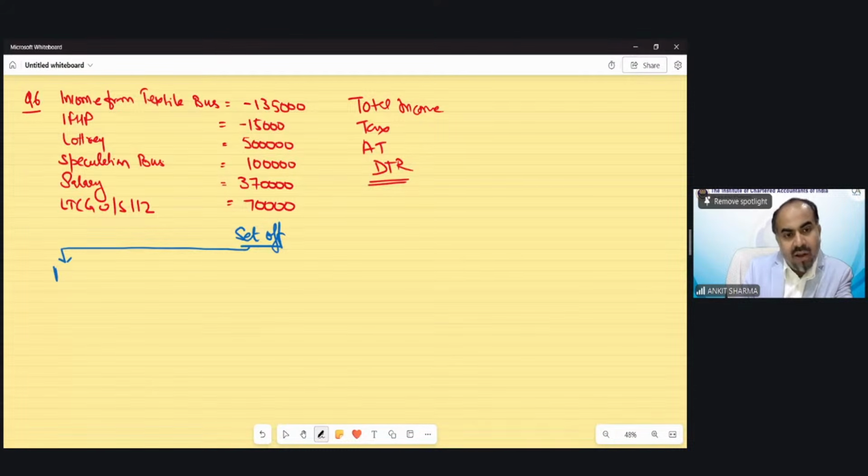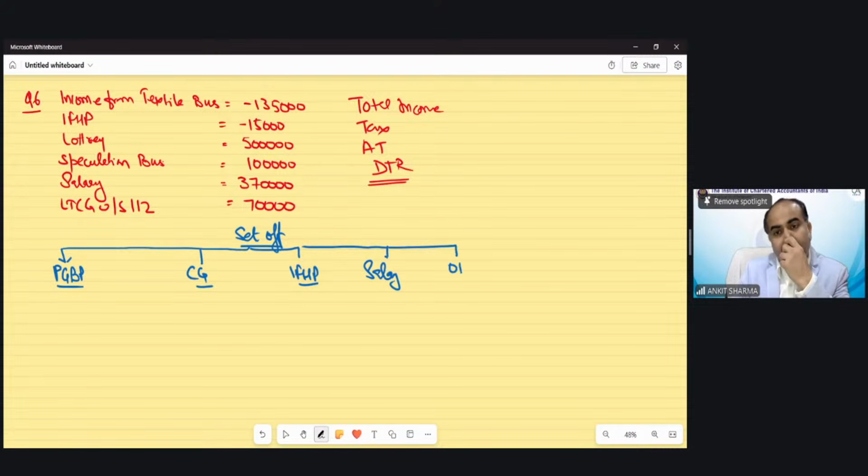You have to write down the PGBP losses separately. Then you can take the capital gain losses and income information. Then income from house property losses and income information. Then salary. And then other sources.